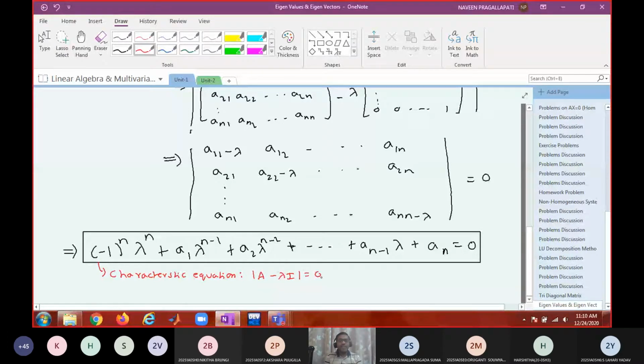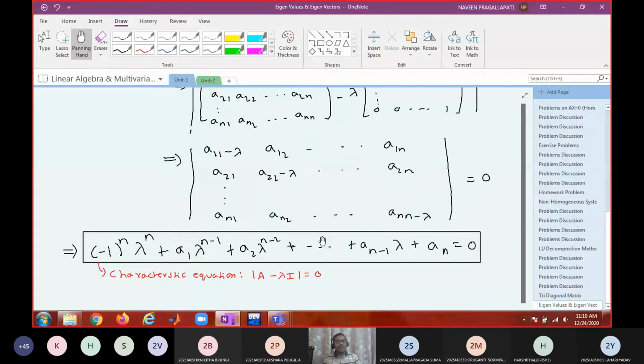How many roots will be there for this characteristic equation? N roots. You know from the theory of equations, every nth degree polynomial equation will have exactly n roots. Those roots may be distinct or some of the roots may be the same, and roots may be real or complex. Whatever the case may be, definitely there are n roots.